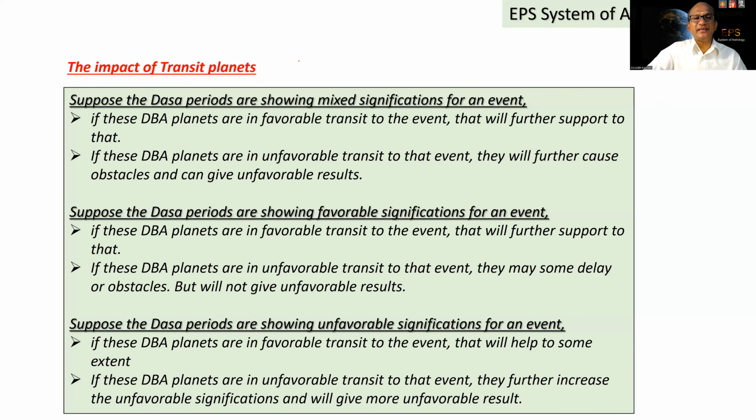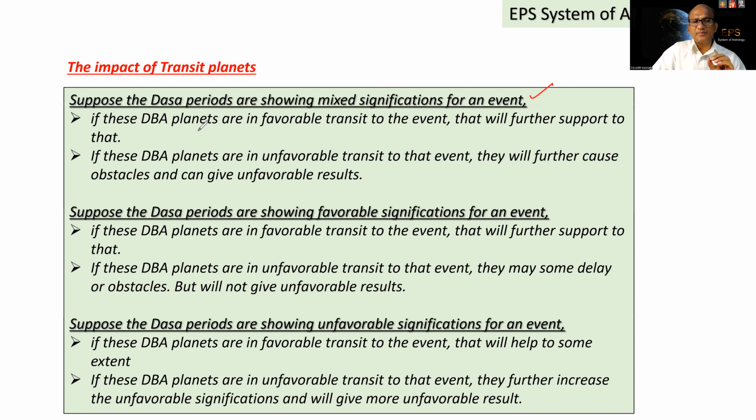Now let us see the impact of the transit planets. Suppose the dasa, bhukti, antara planets are showing mixed significations for an event, having both favorable and unfavorable significations for a particular event.